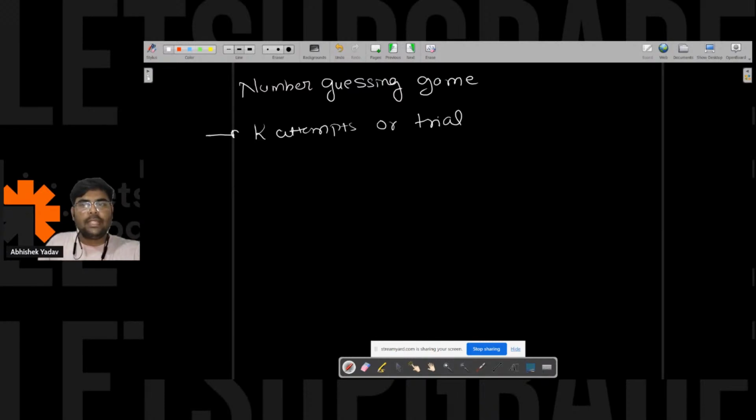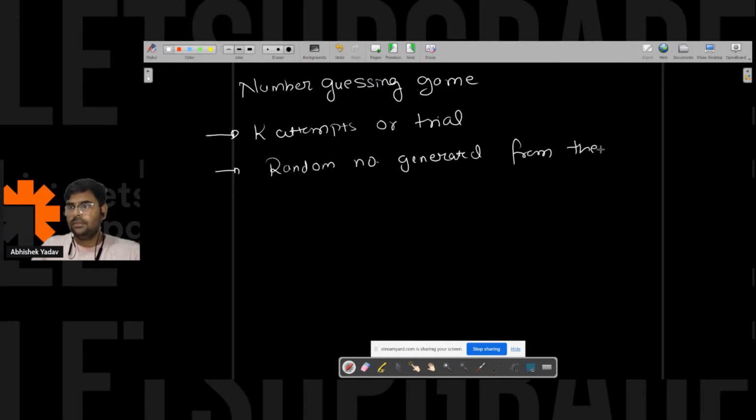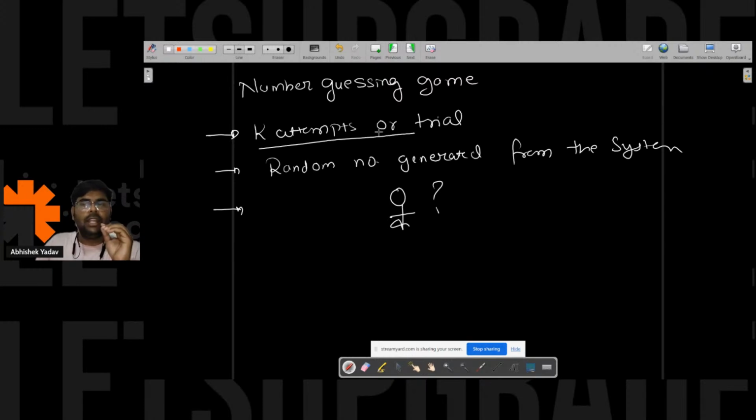The second thing is that a random number will be generated by the system, and you have to guess that random number. Let's assume the random number generated by the system is 50. You don't know about this number, you have to guess it.